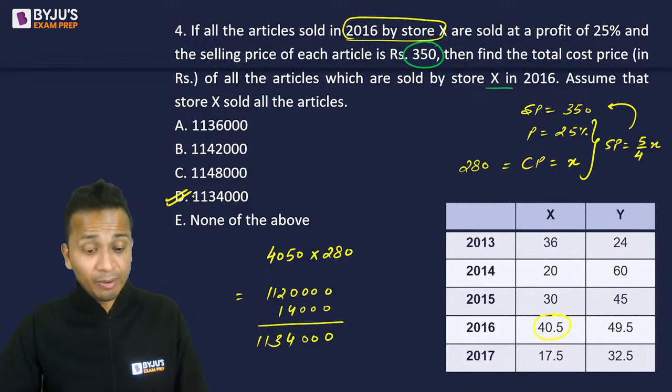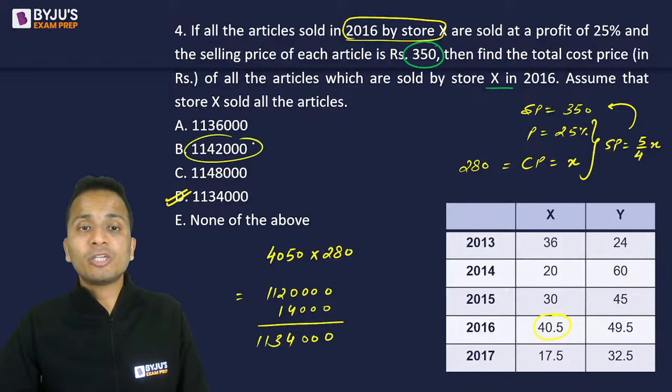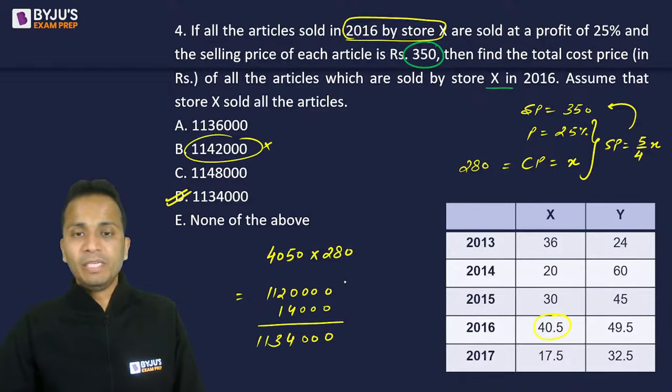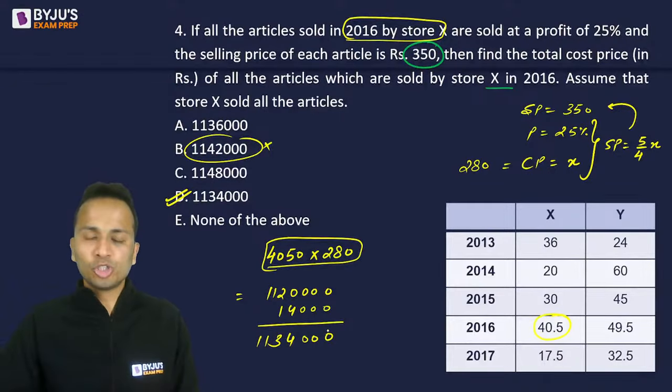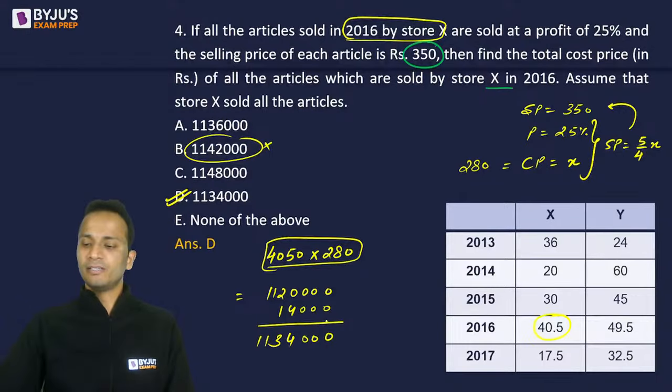Option B is not the correct answer. Please check your calculations. 4050 multiplied by 280 and 1134 should be the correct answer. And yes, it is the correct answer.